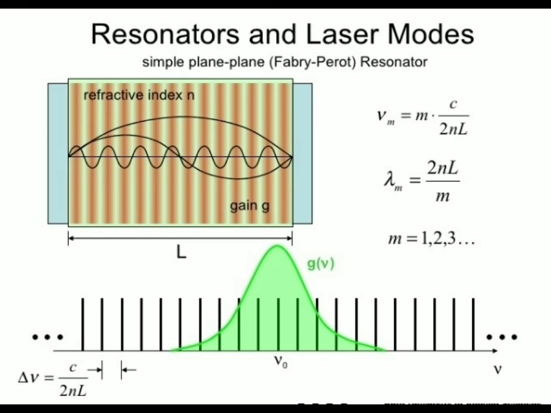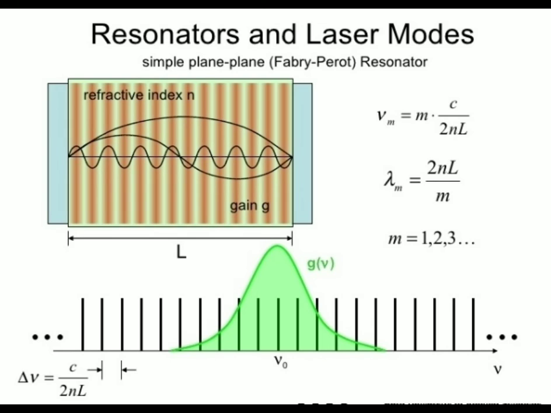So broad atomic emission and narrow cavity modes are obtained. These nu suffix m are the frequencies which are sustained in the cavity, and hence the emerging beam is restricted to these frequencies only, and obviously the normal spontaneous atomic transitions are invariably much broader than the range of frequencies.